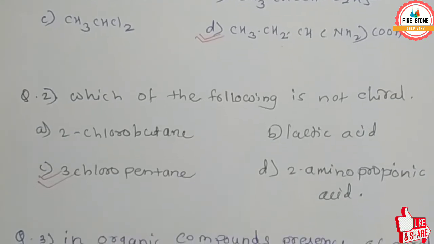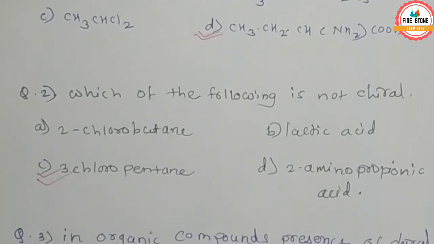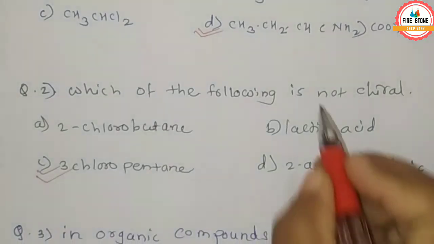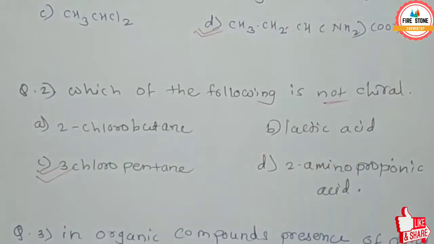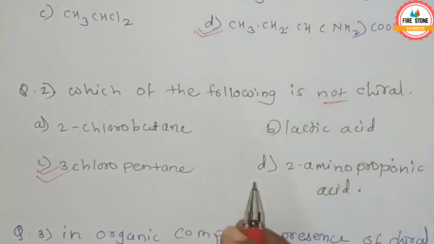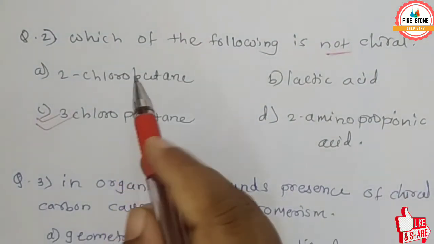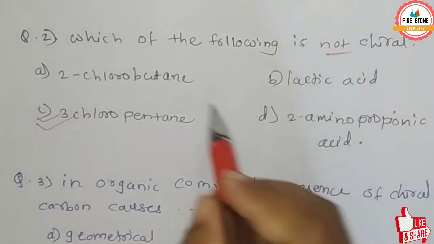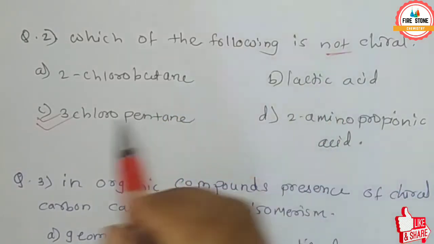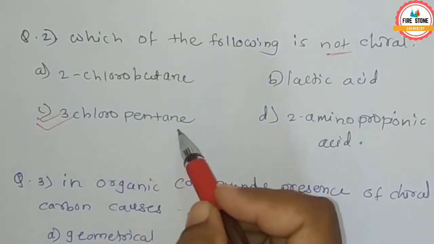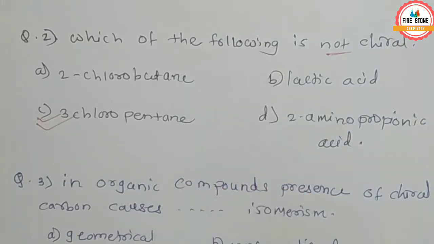So here the correct option is 3-chloropentane. 3-chloropentane is not chiral. That means the remaining 3 are chiral compounds, and here 3-chloropentane is not chiral.